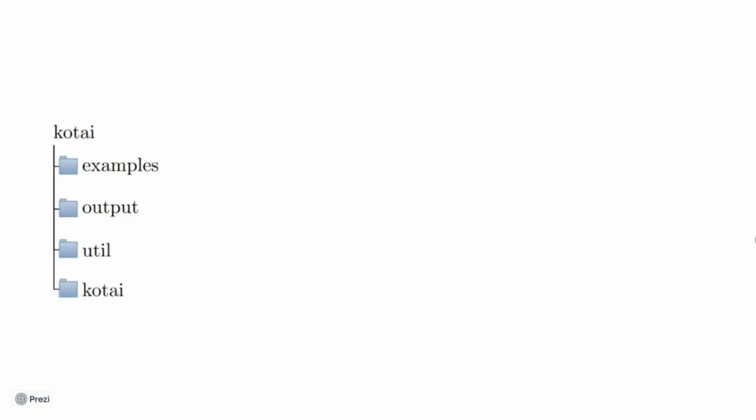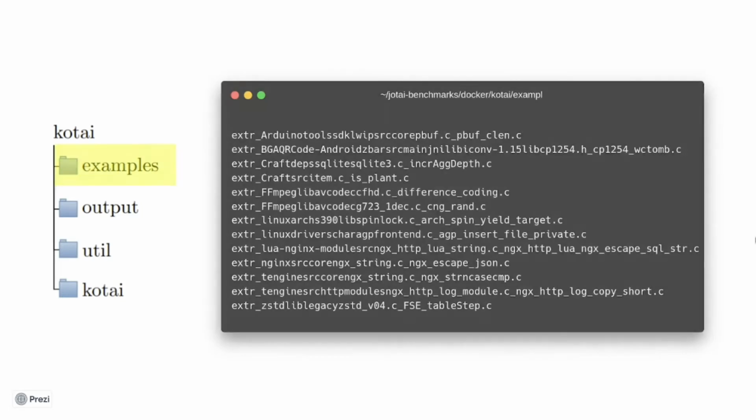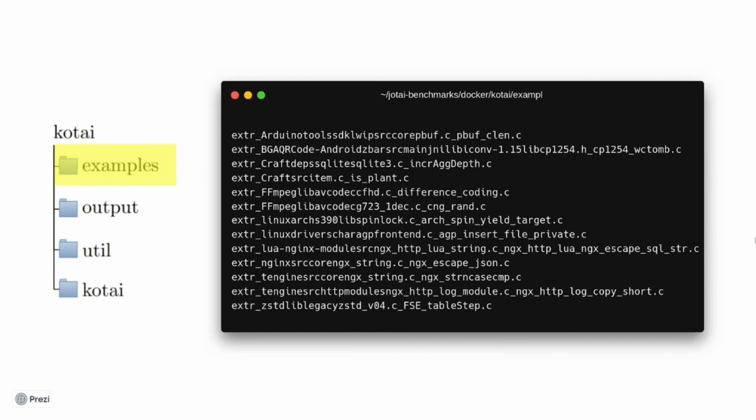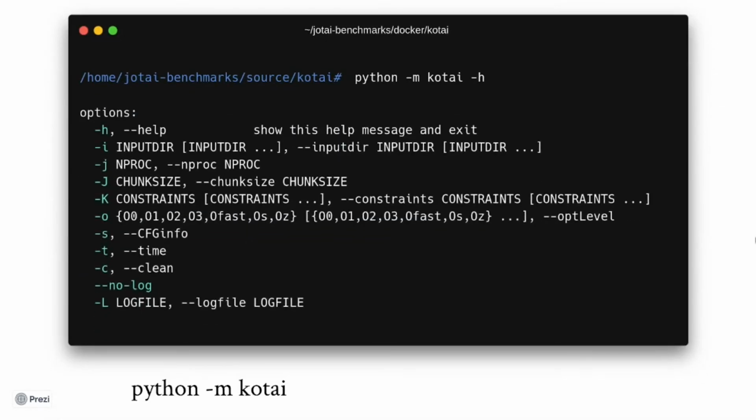But before I run it, I need to choose the folder with the programs that will be passed as an input to Jotai. That means the programs containing functions that we are generating inputs for. Inside Jotai, we've already set up an examples folder. If we check this folder, we have 12 such programs from the repository. Going back to Jotai's root, we can now run the tool.